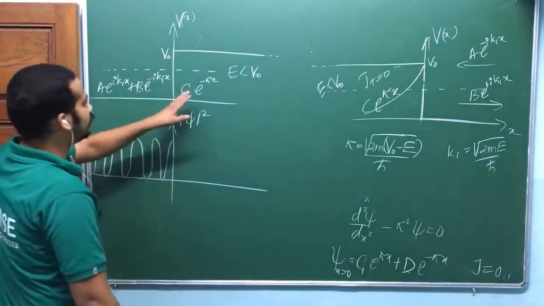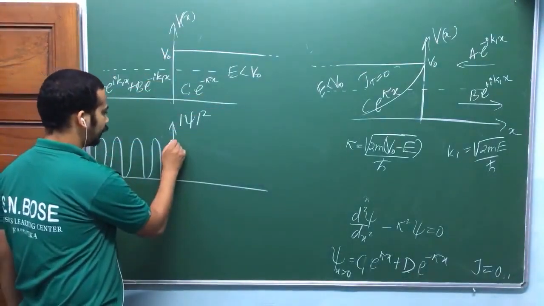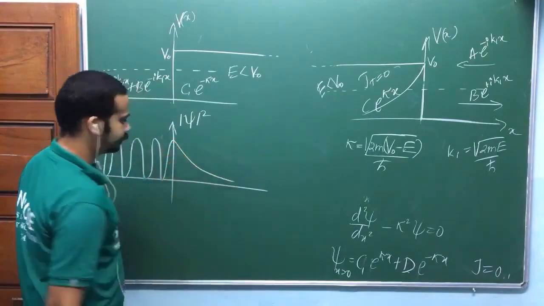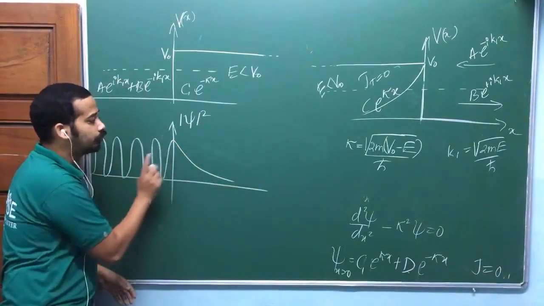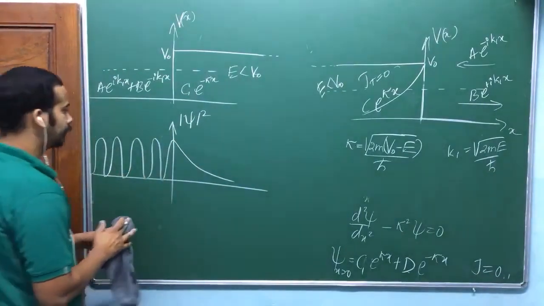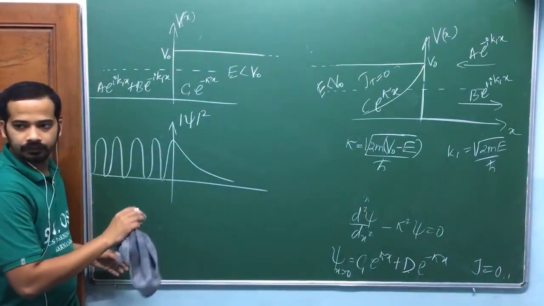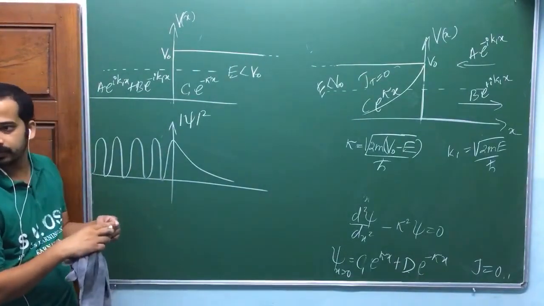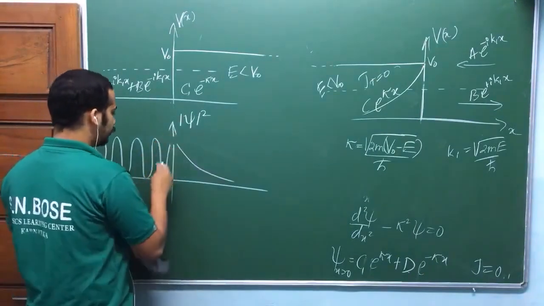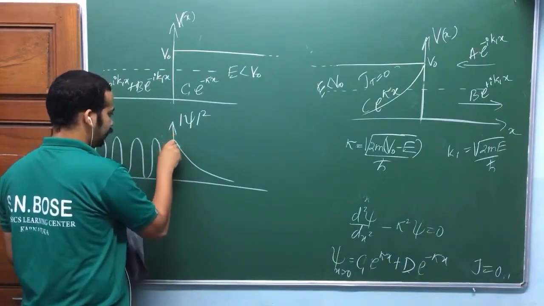And next, in this region it is exponentially decaying, am I right? If you start here, your solution should exponentially decay, and the curve should be smooth. Why? There is no derivative discontinuity. A sharp edge, a derivative discontinuity, can happen only when potential is infinite.